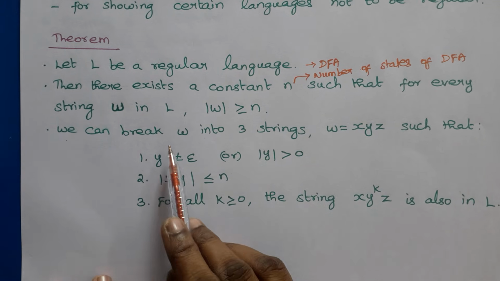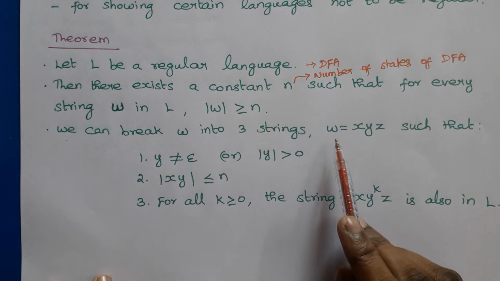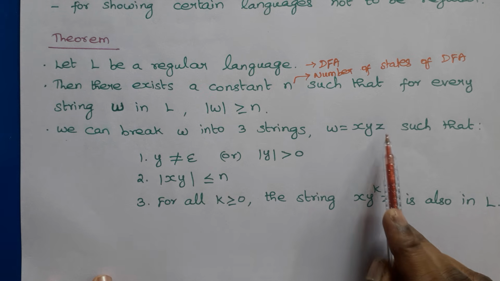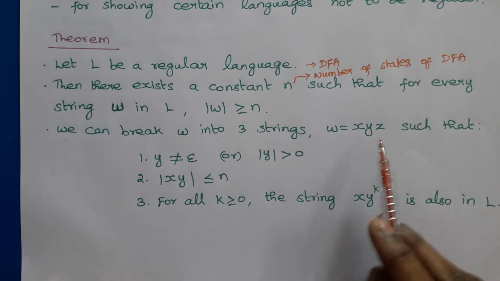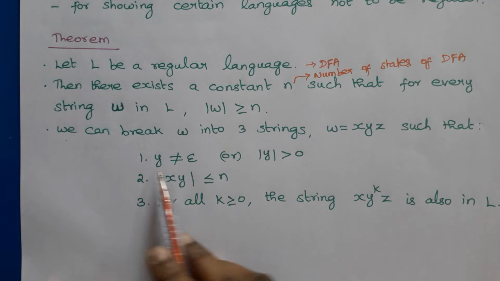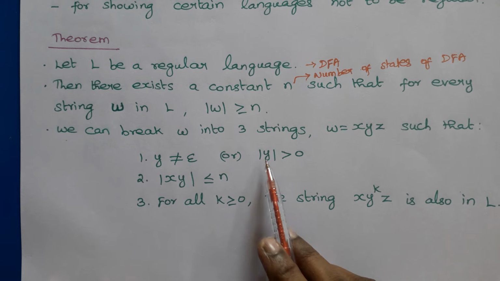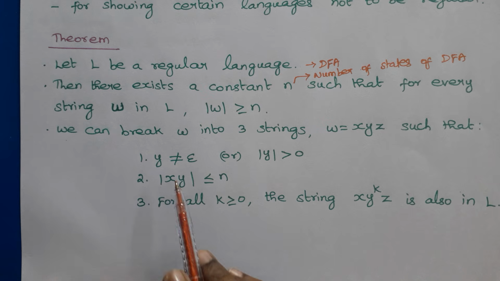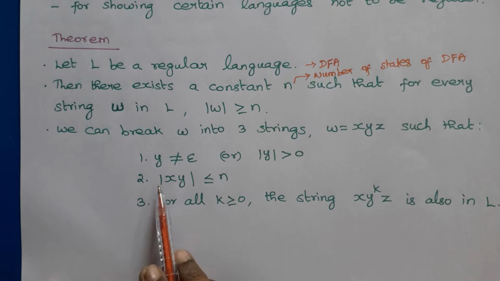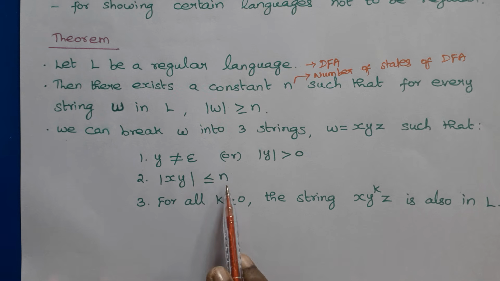Now we can break W into three strings. That is, W is equal to xyz. These are substrings of W. We can split W into x, y, z with three conditions. Here the middle string y is not equal to epsilon. That is, the length of y should be greater than 0. y should be at least length one. It is a non-empty string. Another condition is the length of xy is less than or equal to n. That is, together the length of xy is less than or equal to this constant n.